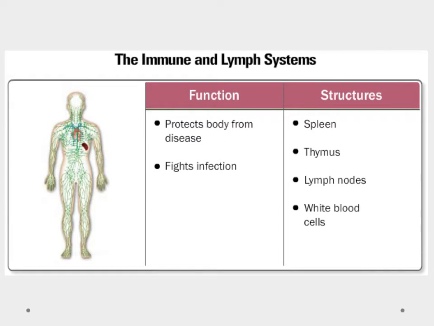We also have the immune and lymph systems made of the spleen, thymus, lymph nodes, and the white blood cells, and these are what protect the body from diseases by fighting infections.